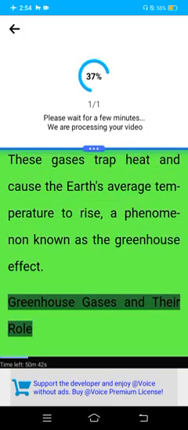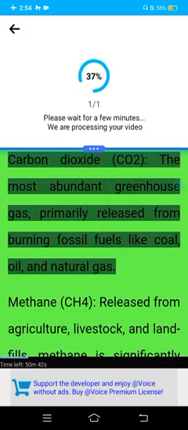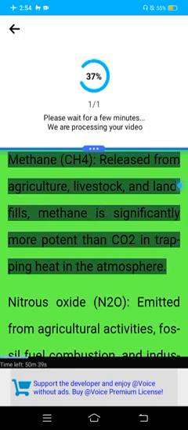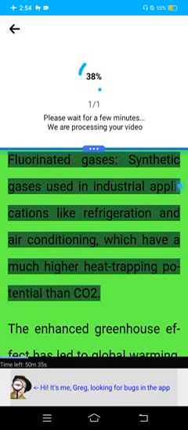Greenhouse gases and their role. The major greenhouse gases responsible for climate change include carbon dioxide (CO2), the most abundant greenhouse gas, primarily released from burning fossil fuels like coal, oil, and natural gas. Methane (CH4), released from agriculture, livestock, and landfills. Methane is significantly more potent than CO2 in trapping heat in the atmosphere. Nitrous oxide (N2O), emitted from agricultural activities, fossil fuel combustion, and industrial processes. Fluorinated gases, synthetic gases used in industrial applications like refrigeration and air conditioning, which have a much higher heat trapping potential than CO2.